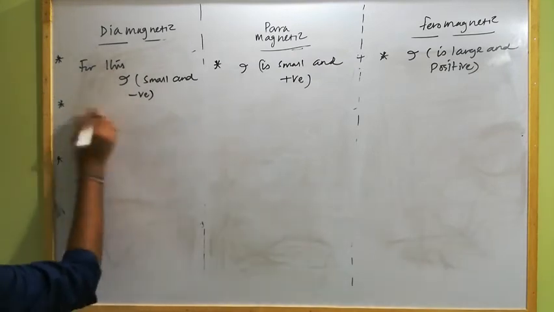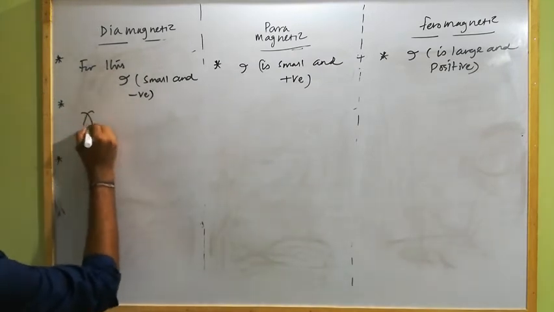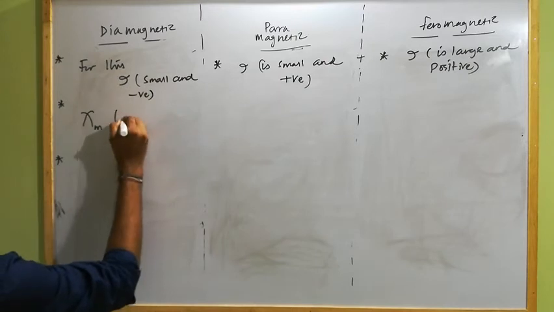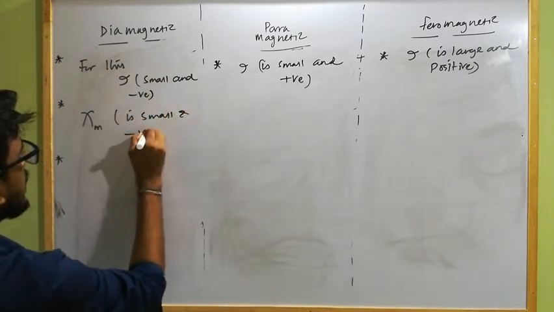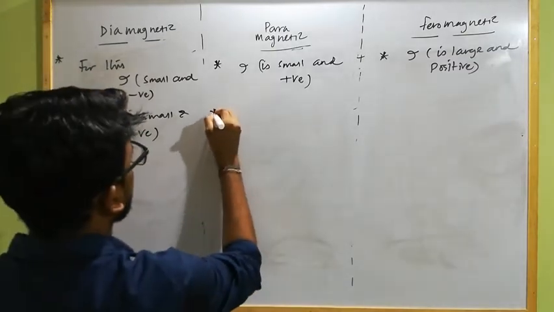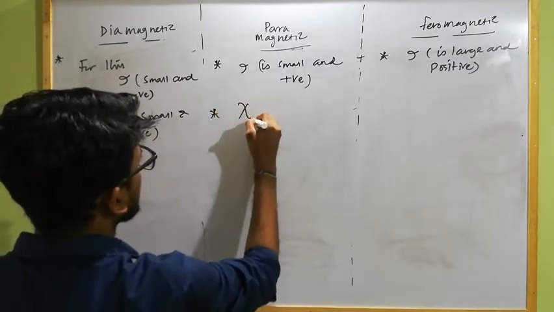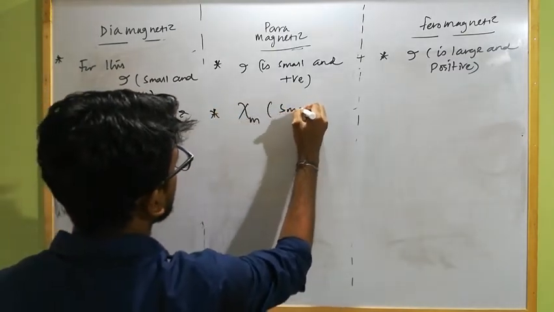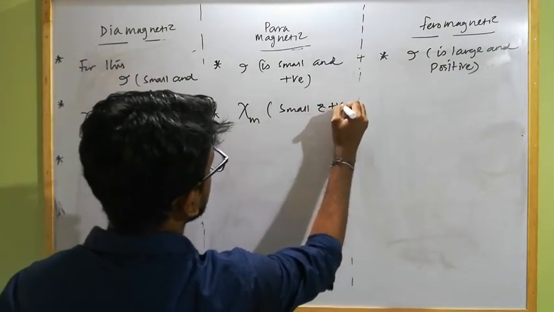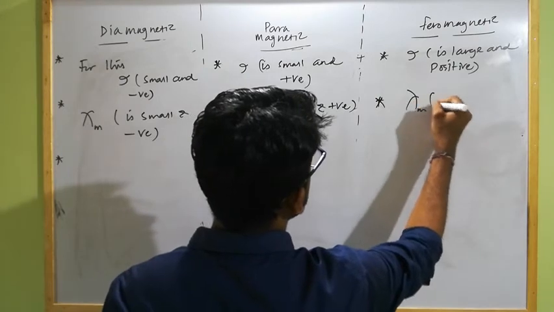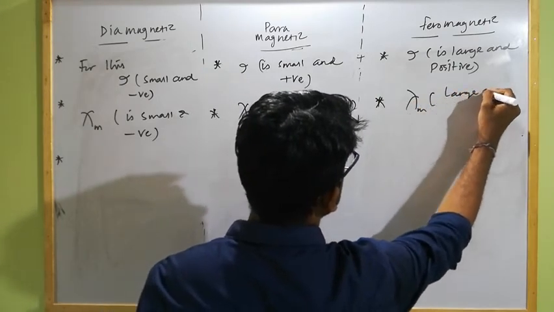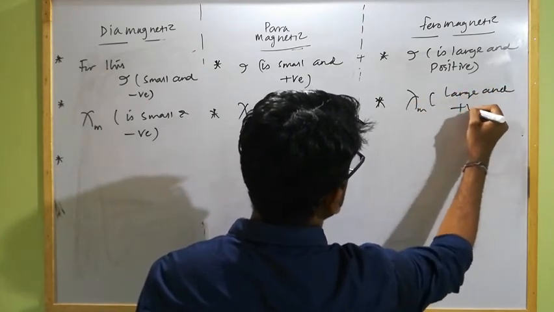Similarly, the susceptibility for diamagnetic substance is small and negative. For paramagnetic substance, the susceptibility is small and positive. And for ferromagnetic substance, the susceptibility is large and positive.